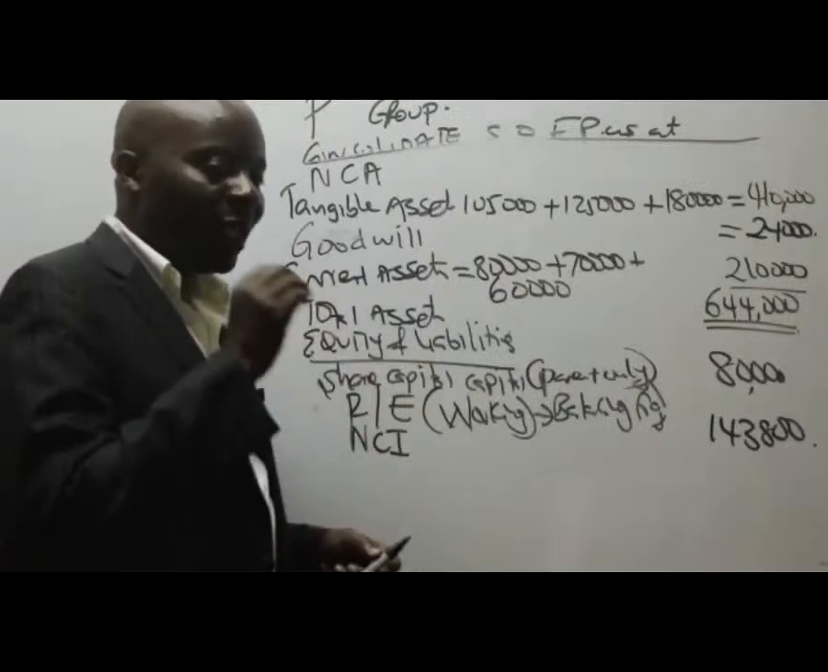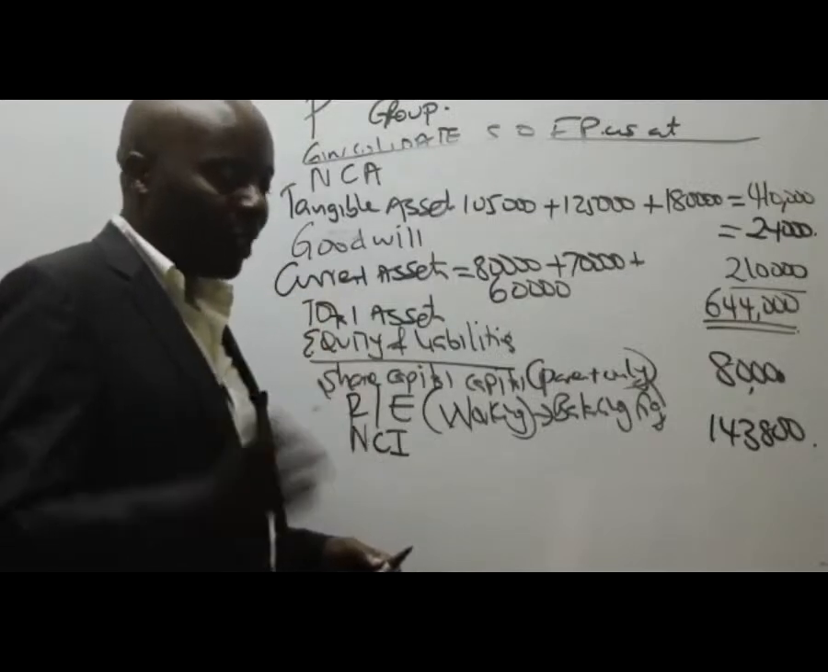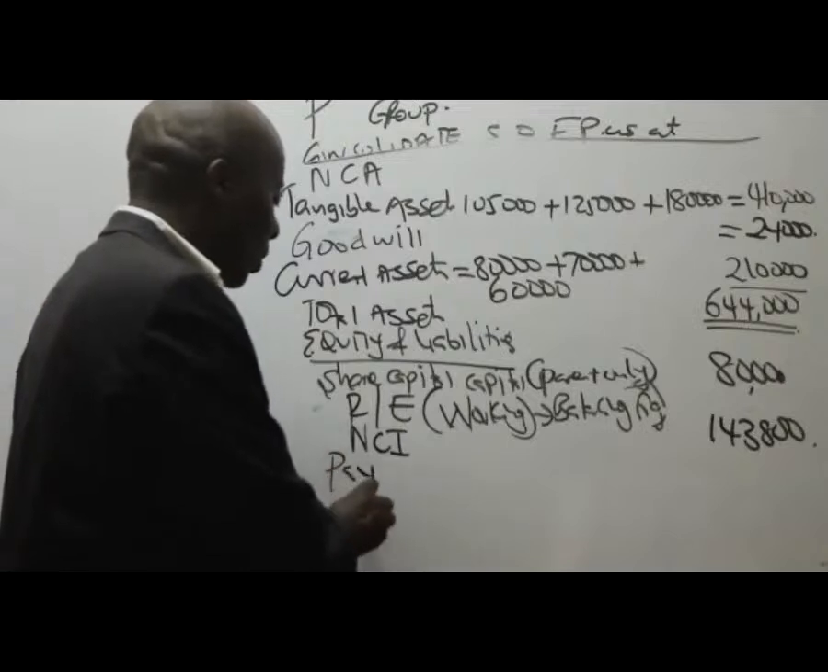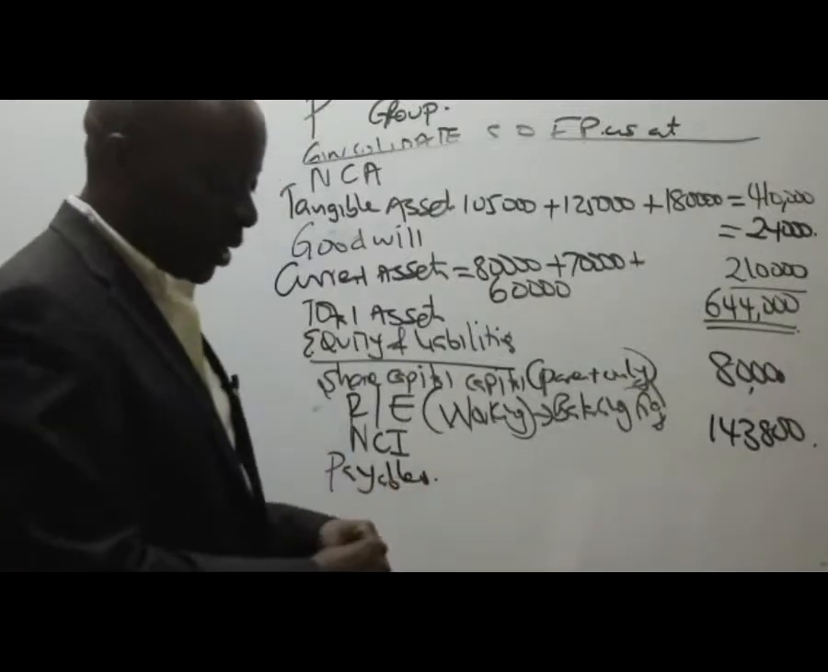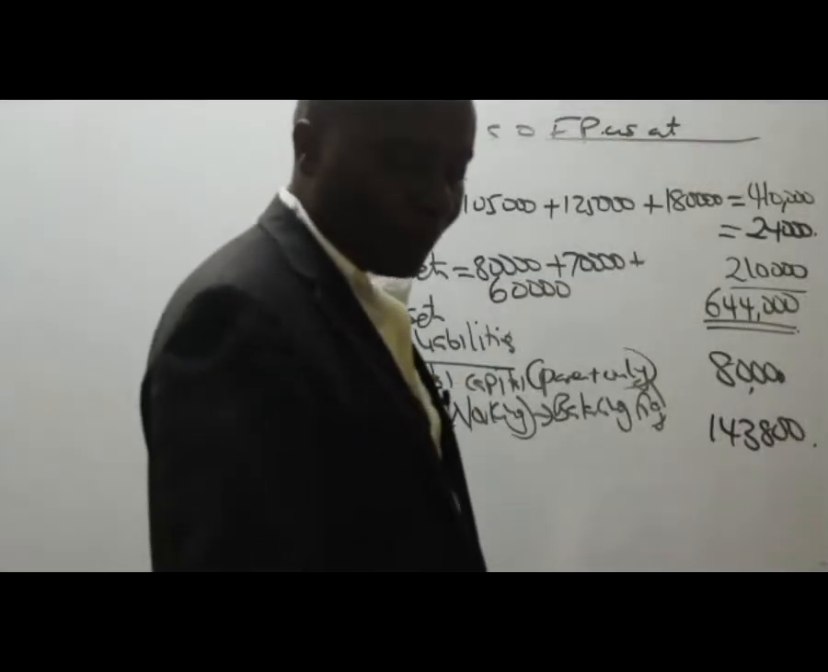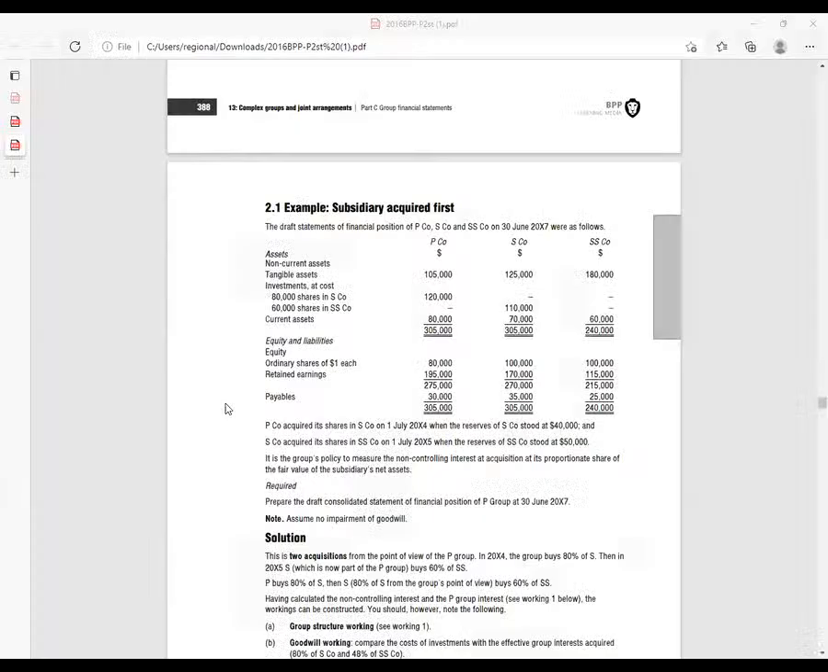Liabilities, normally we start with the non-current, the loans. They are not there. So here we only have the short term, which are the payables. So for payables, you can see we have 30, 35, and 25. We are only consolidating, so we have 30,000 plus 35,000 plus 25,000. So then that will give me what figure for payables?